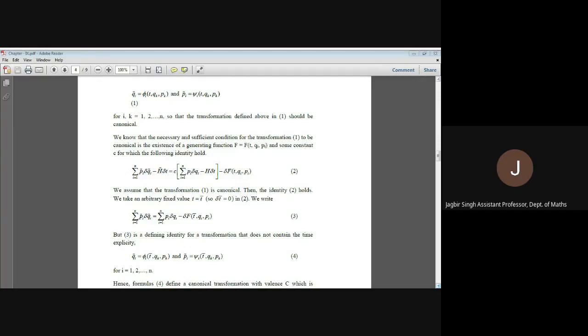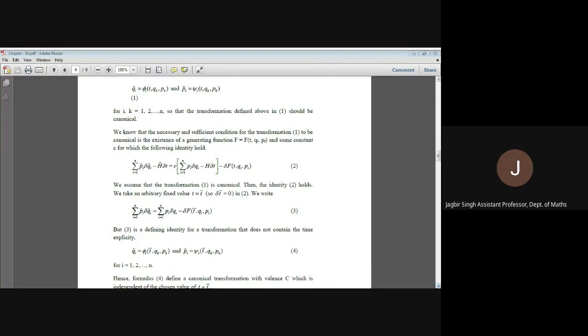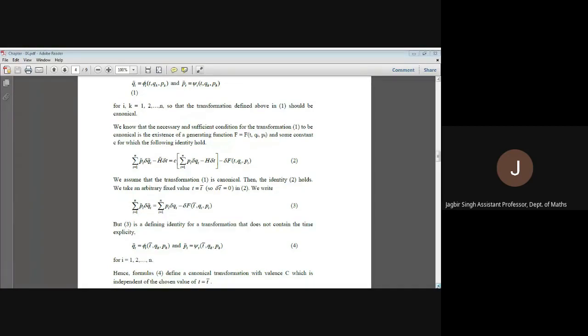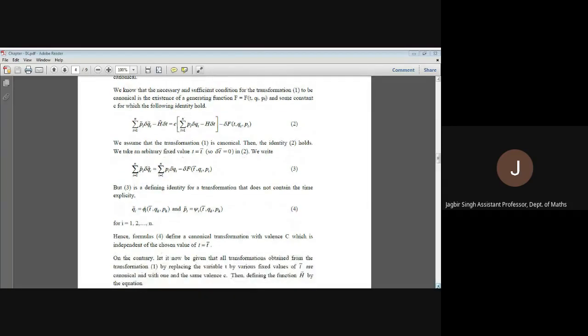Okay, so we are considering 4. It is just derived from equation number 1 by replacing t with a particular value t bar. So the formulas for the transformation in 4 are canonical with valency c if they satisfy 3. And so we can say that if for arbitrary t the transformation is canonical, then it is canonical for a particular value of t bar also. On the contrary,